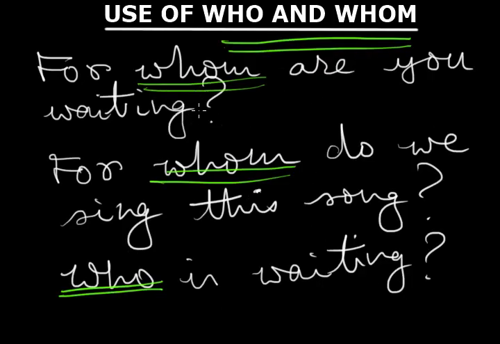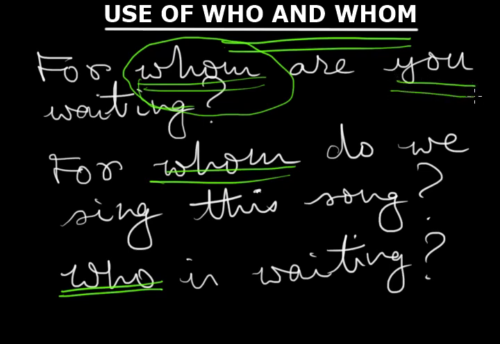If we come back to our first example, we must not get confused regarding the subject of this sentence. We often make the mistake of thinking that because whom comes at the beginning of the sentence, it must be the subject. But that is not the case. The subject is the doer of the action. So who is waiting? You are waiting. So you is the subject, whereas whom is the object, the receiver of the action. For whom are you waiting? That is why we use whom over here and not who.